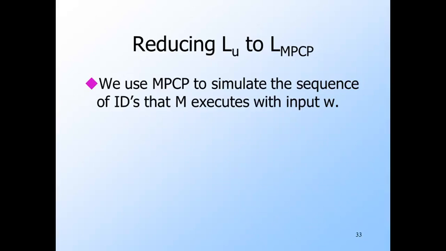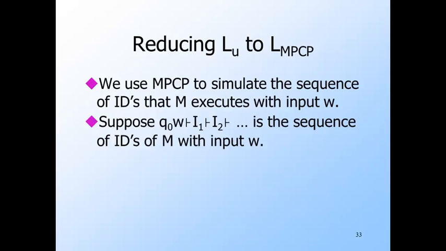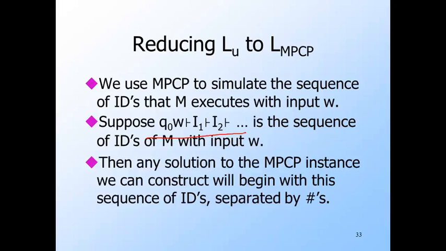Given an instance m and w of L sub u, we'll convert this to an instance of MPCP whose only possible solutions yield strings that represent the sequence of IDs that m enters when its input is w. More precisely, suppose this sequence is a sequence of IDs that m enters, starting with the initial ID with input w. Then any solution to the constructed MPCP instance will yield a pair of strings that begin with the sequence of IDs separated by pound signs.